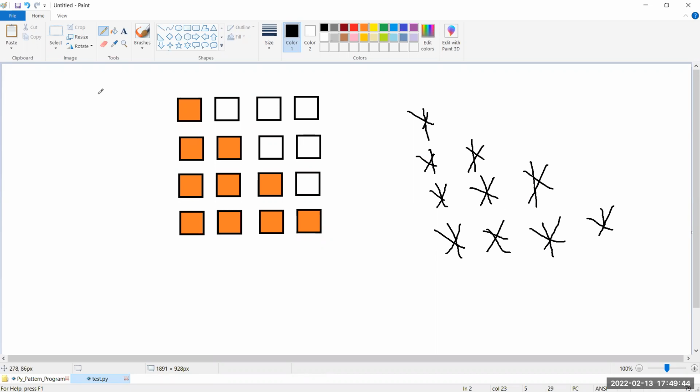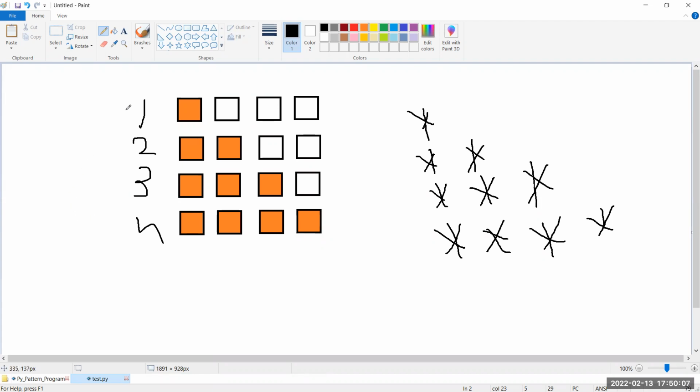Observe carefully: 1, 2, 3, 4. If it is the first row, how many stars have we printed? Only 1 star. If it is the second row, 2 stars. If it is the third row, 3 stars. If it is the fourth row, 4 stars.